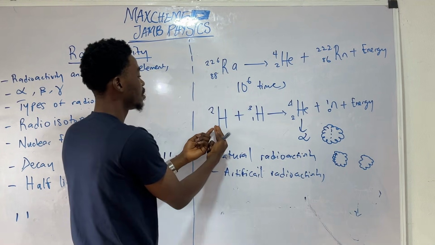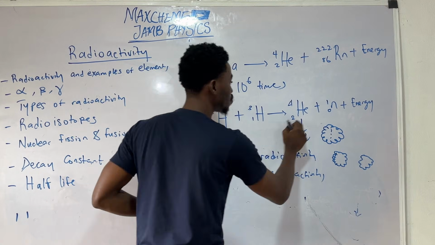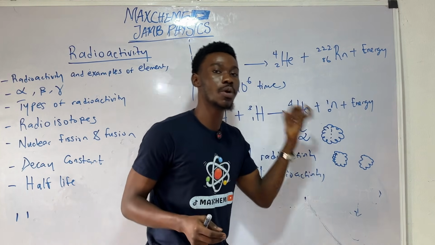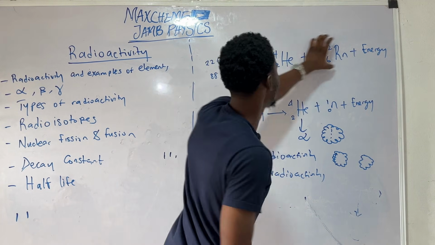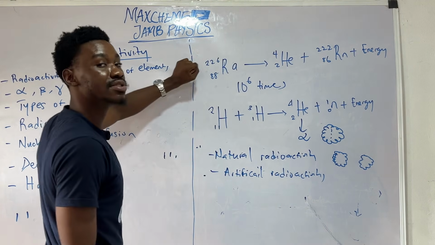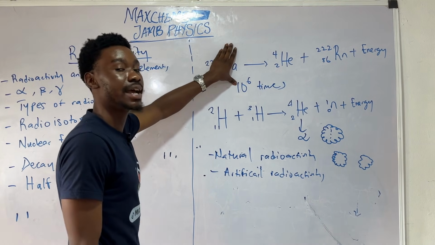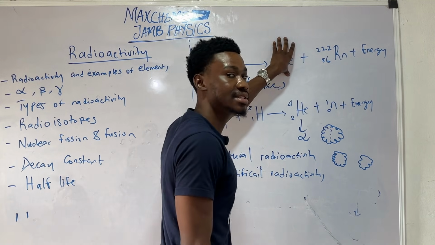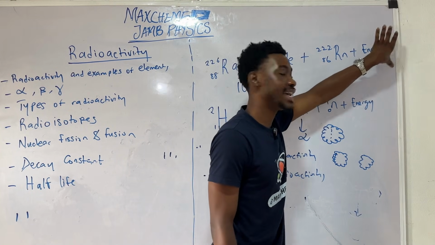If I sum 1 and 1, I would get 2. If I add 2 and 0, I would get 2 as well. So the atomic number is also balanced. Now, this process here is also a process of radioactivity. So the radium element is split into helium element and radon with a release of energy.